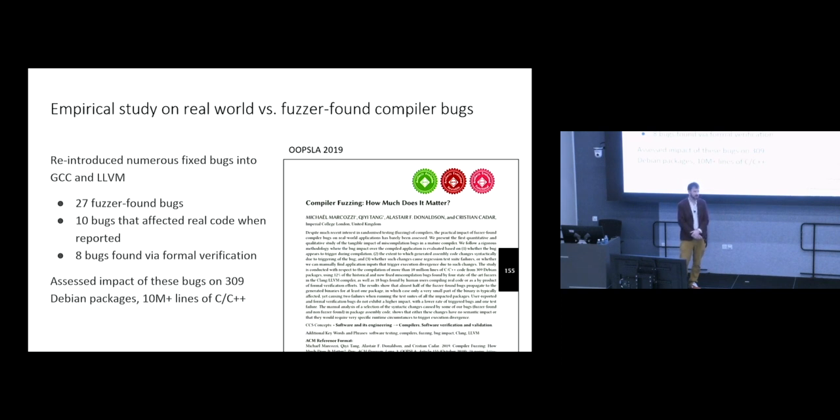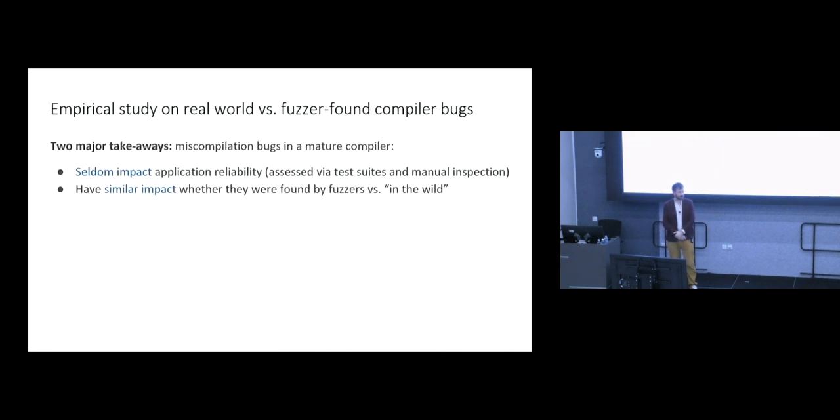And what we were asking were things like, do we actually get to the point in the compiler responsible for this bug? Does the precondition for the bug to trigger hold? If it does hold, do we end up with a different piece of object code? Like, did the bug make it into the object code? And if so, do any tests fail for this package? Do any tests in the test suite fail?